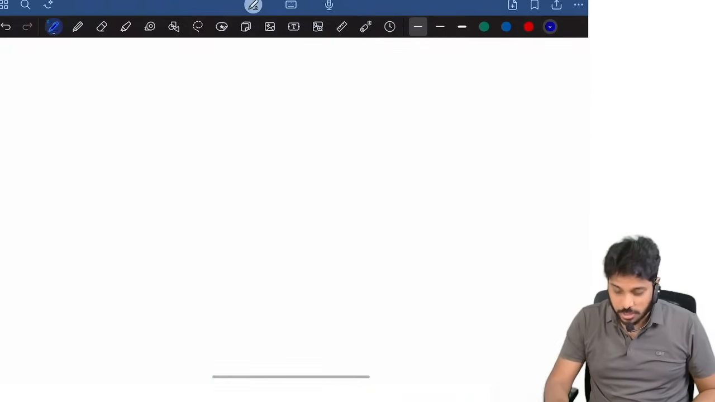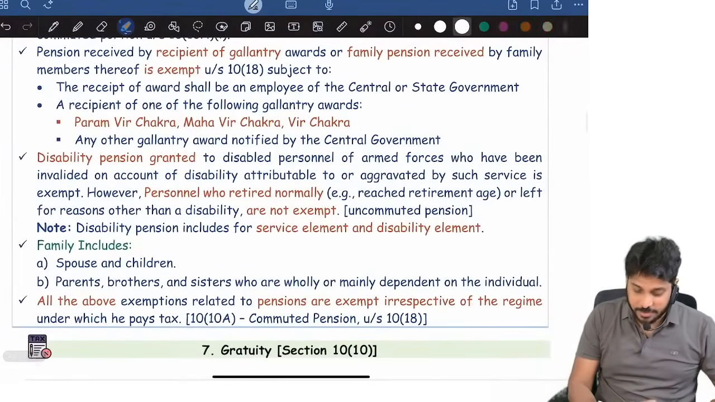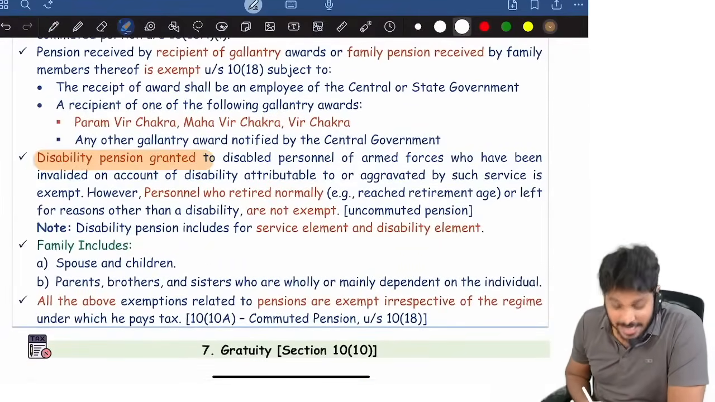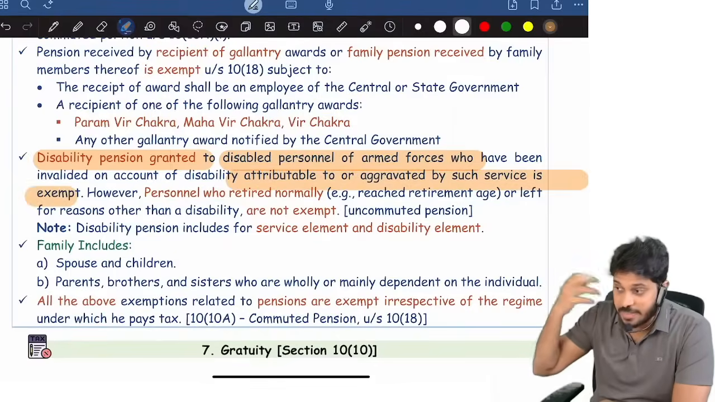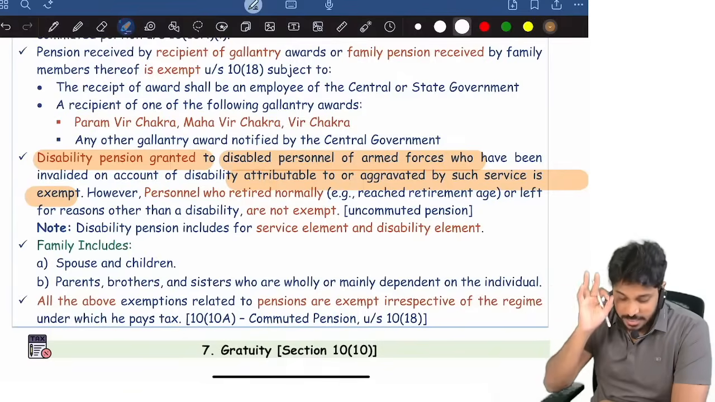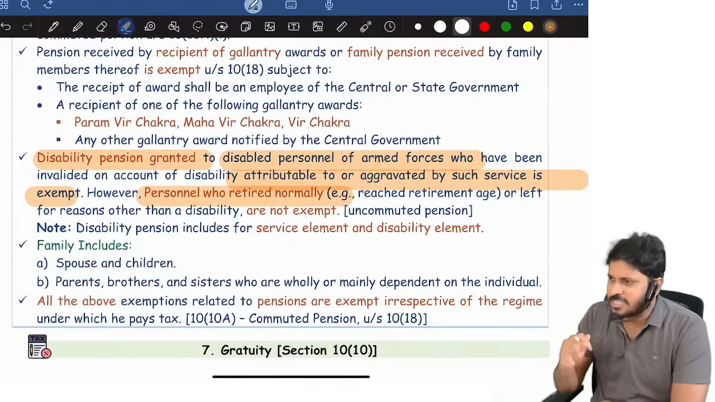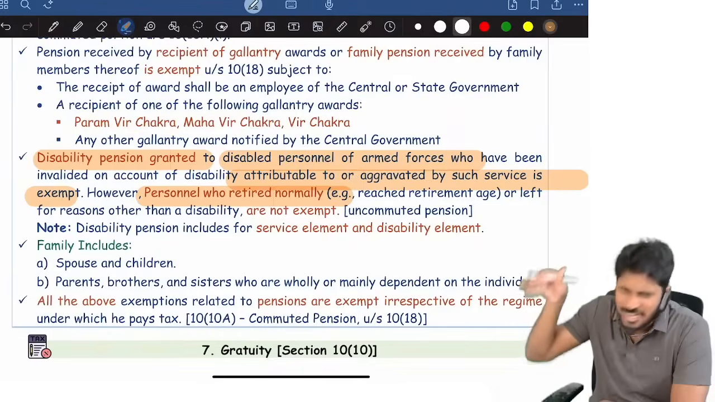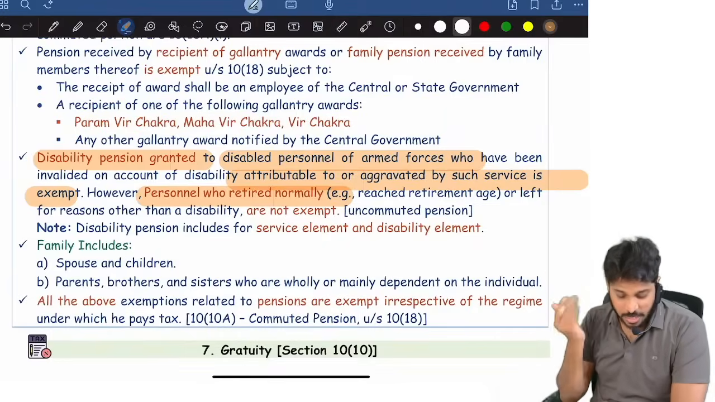For MCQ purposes, what might be relevant: disability pension given to army employees, where the disability was due to operations. When they were in operations and were badly affected and are getting disability pension, that is fully exempted. Suppose a person from the defense sector, an army employee, retired normally and is getting pension, there is no exemption; it is fully taxable as uncommuted pension.